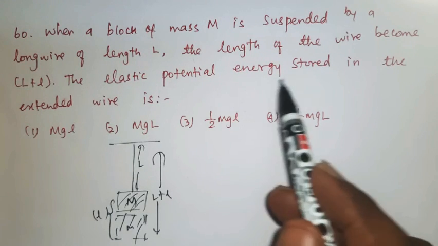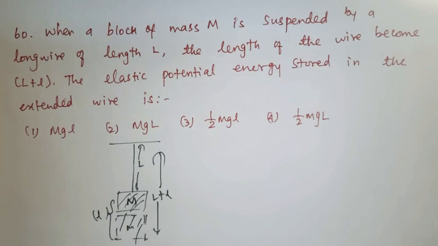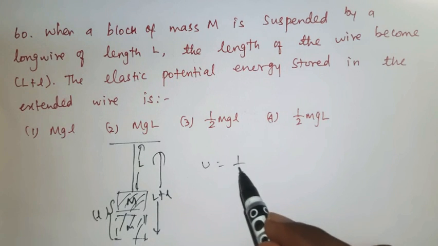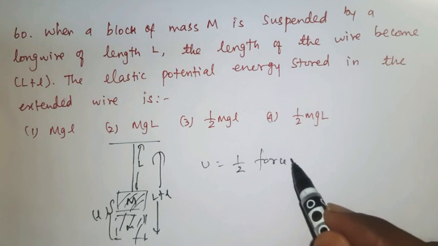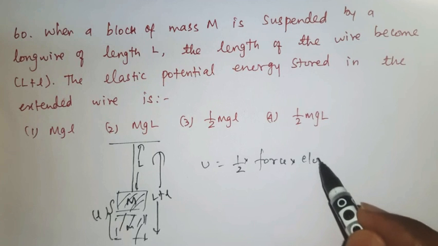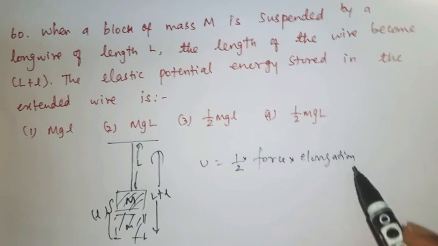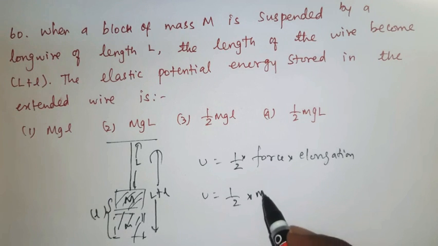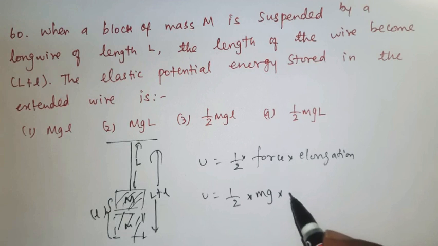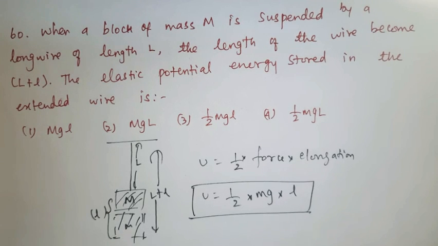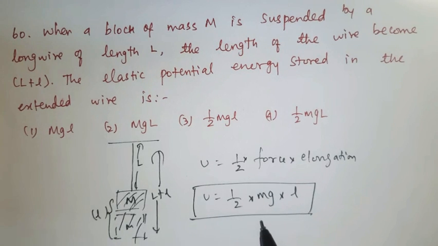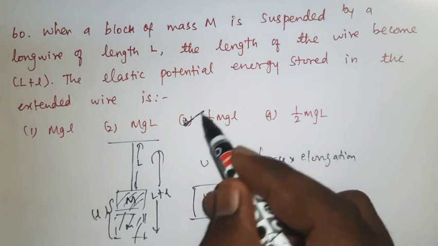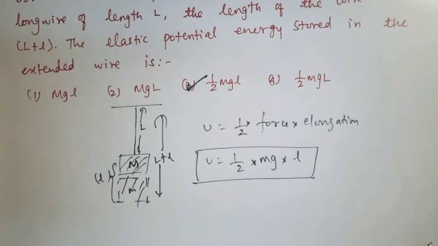The elastic potential energy stored in the extended wire, the additional potential energy U, is equal to 1 by 2 force into elongation. U is equal to 1 by 2, where force is mg and elongation is l, so half of mg l. So according to this, the third option is the right answer, half mg l.